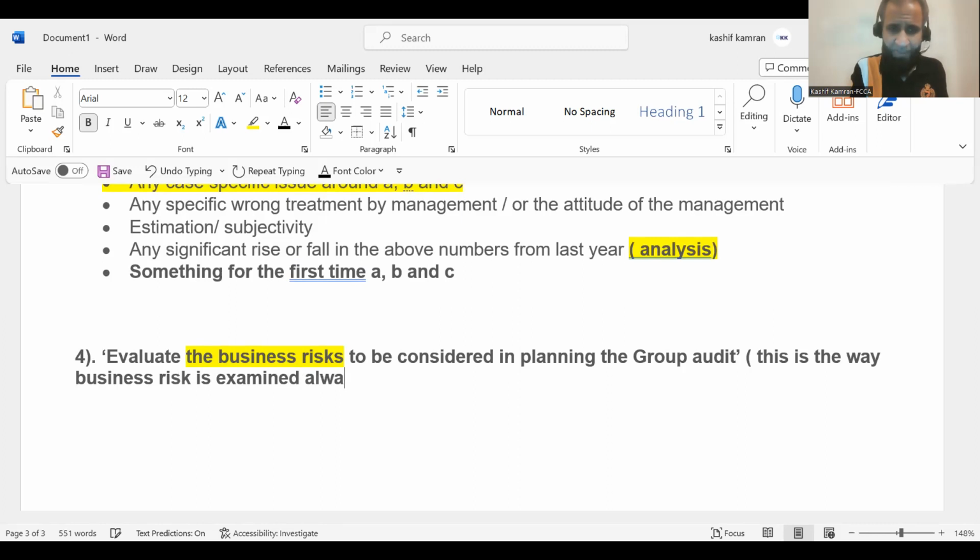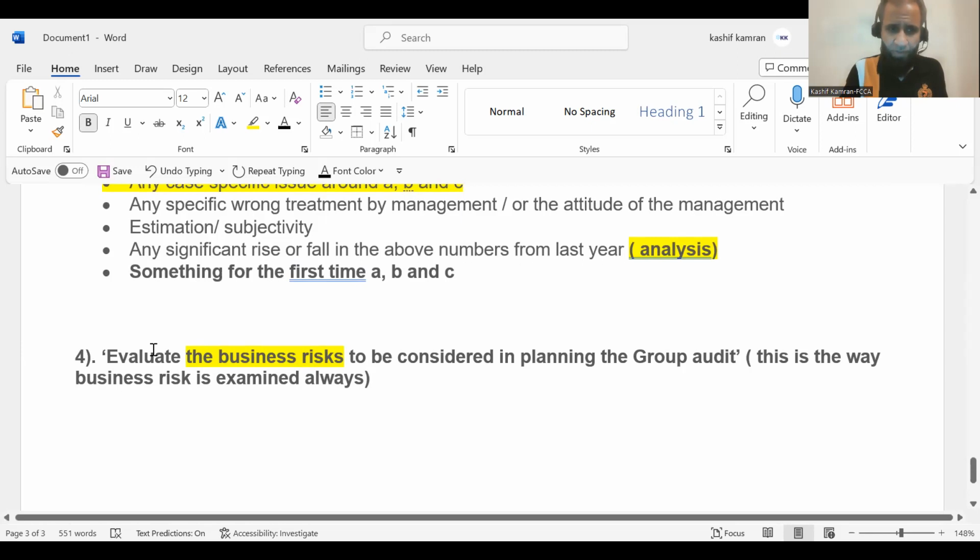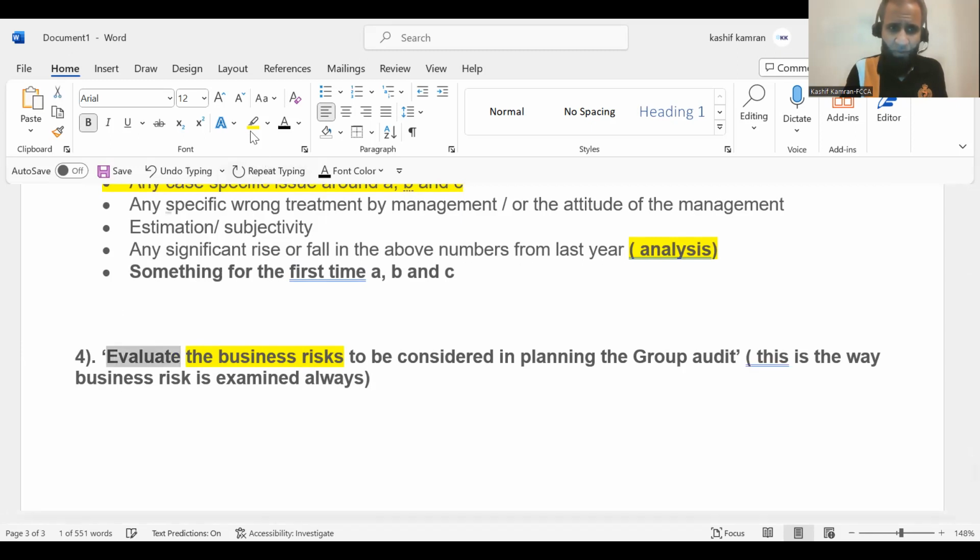Now, anything which asks you to evaluate, you need to give a conclusion. Conclusions are a must for each evaluation. Business risks are not prioritized, right? There is a general misconception among students that we even need to prioritize the business risk. No, only audit risk and ROM is to be prioritized, as guided in the previous session. Business risk is not prioritized. So you will just be writing the business risk in any order. But yes, each one of them should be a significant business risk. That's very important, right? So that's the 4 possible ways.